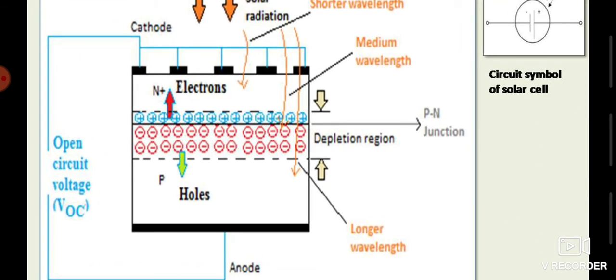As you can see in this figure, the red arrow is showing that the electrons are moving towards the N plus region, and the green arrow is showing that the holes are moving towards the P region. Okay, so the generated electron hole pairs inside the depletion region are moving towards the N plus and P regions respectively.